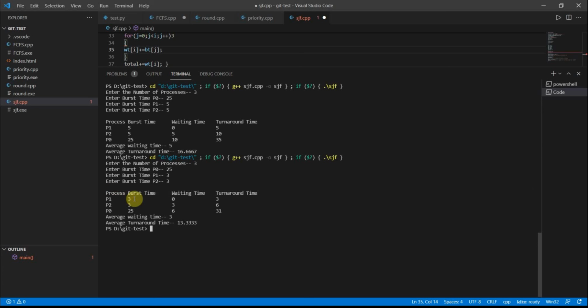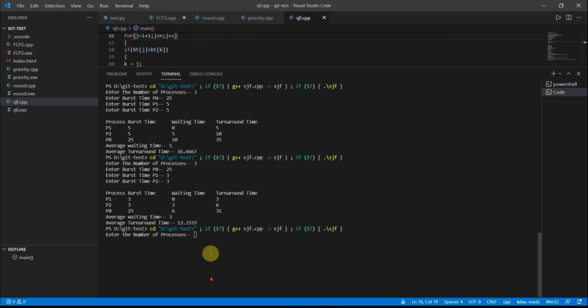First p1 came with 3. Okay, next p2 came with 3. So next large amount. If you have one more doubt, let us go with another example. First let us give it as 3, 25, 5, and let's go with 2.